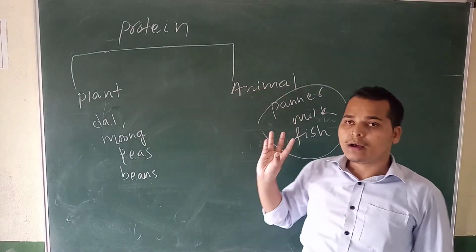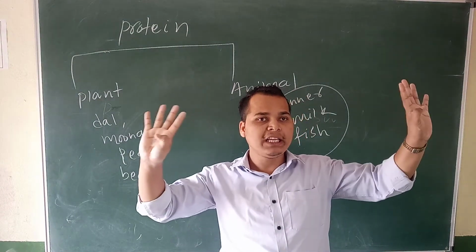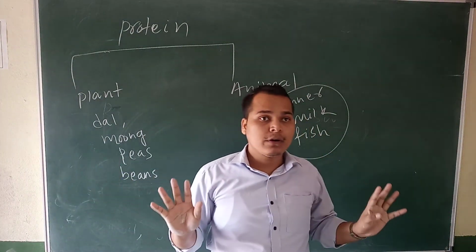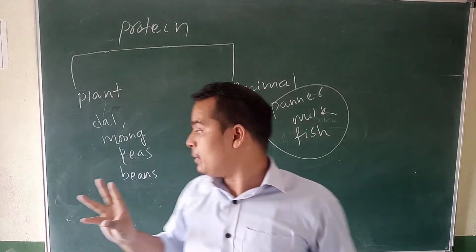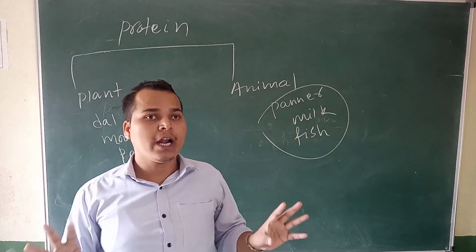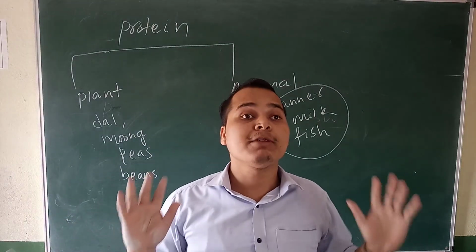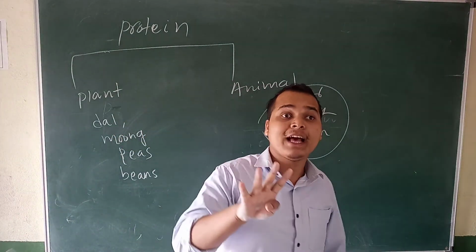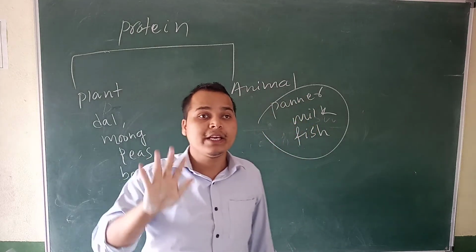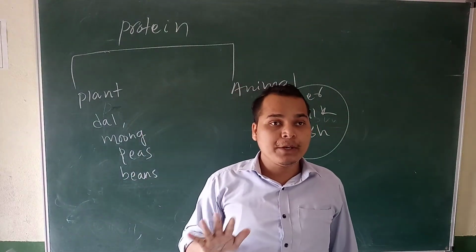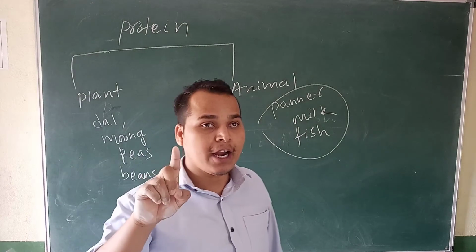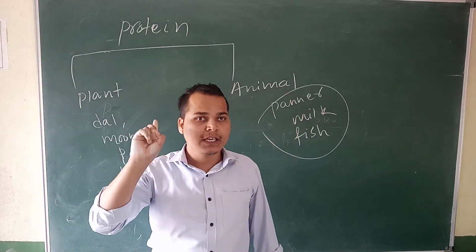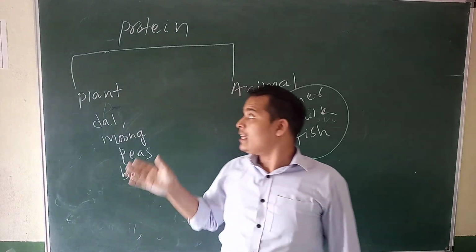We have 5 nutrients in our food. So what are they? Mary prefers chocolate over fresh vegetable. This is the trick. In that trick you will find the 5 nutrients in our food. First one is carbohydrate, fat, protein, then vitamin, mineral. Yes or no? So these are the examples.